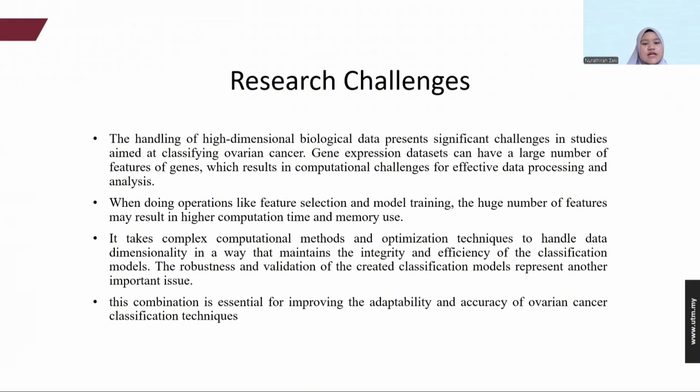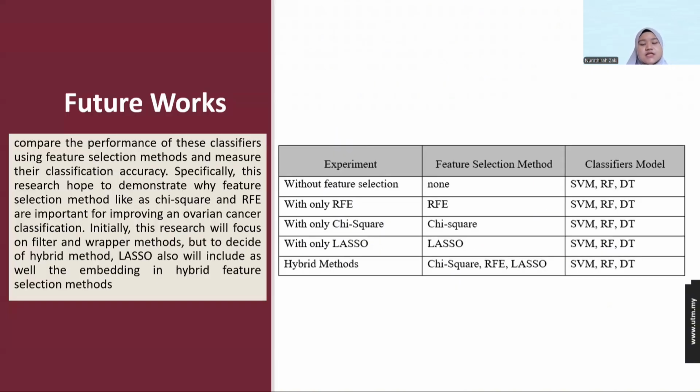The robustness and validation of the classification model represent another important issue. Combining methods is essential for improving the adaptability and accuracy of the ovarian cancer classification technique. Basically, for future work in PSM2, we will compare the performance.